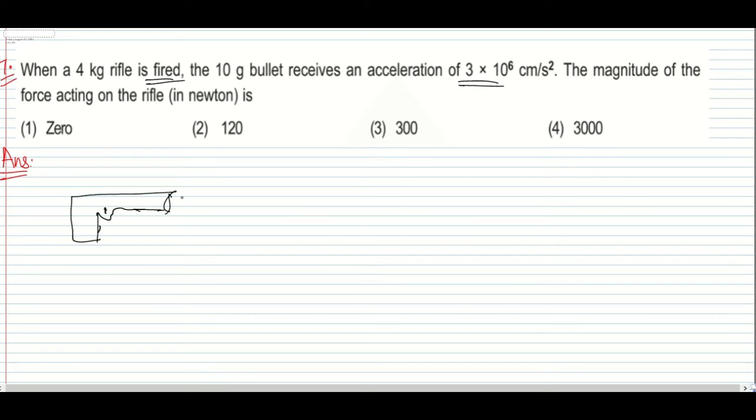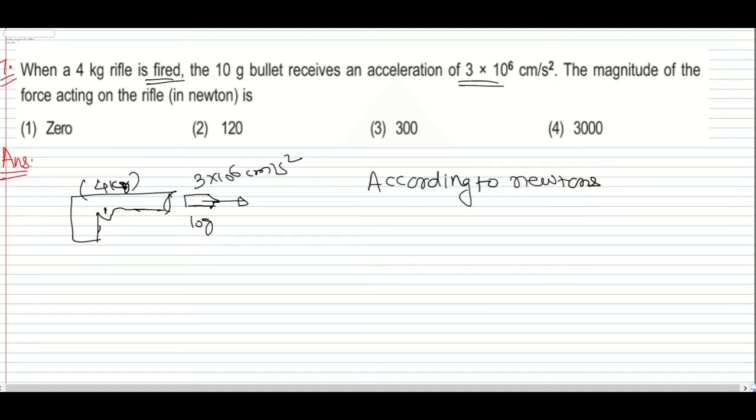When the 4 kg rifle is there and the bullet is fired from it, the 10 gram bullet receives an acceleration of 3 into 10 to the power 6 centimeter per second square. Whatever force is exerted on it, exactly the same force will be exerted on the rifle. Why? According to Newton's third law.